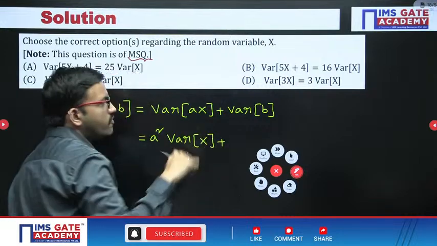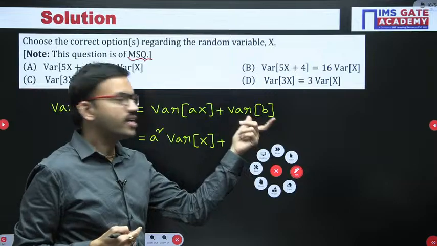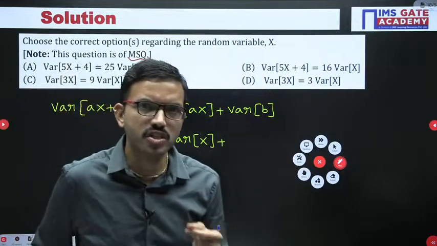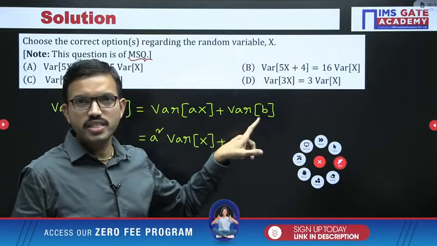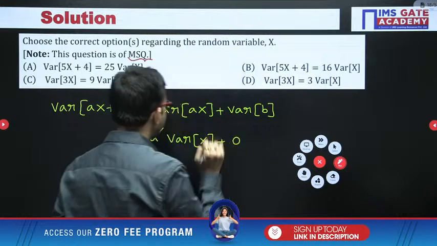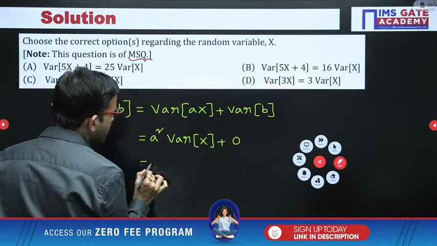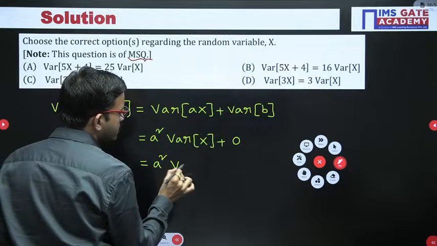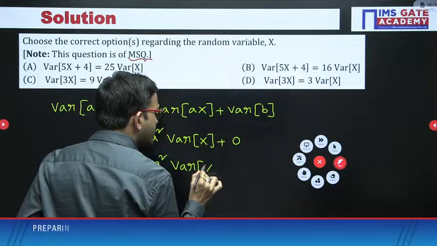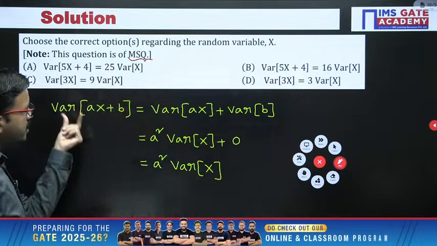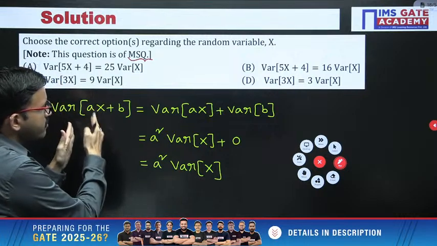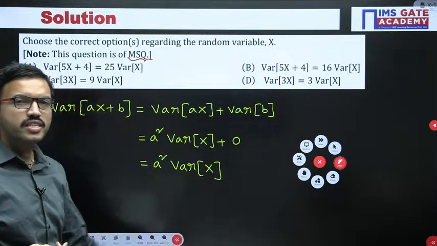Whereas variance of constant, what is the value of this one? Earlier we discussed that expectation of constant is constant. Now here, variance of constant is how much? 0. Yes or no? Variance of constant is 0. So from here you are getting A square into variance of x. It is very simple regarding this particular property. Whenever you have variance of Ax, you can write it as A square variance of x, and when you have variance of Ax plus B, that is also the same, A square into variance of x.